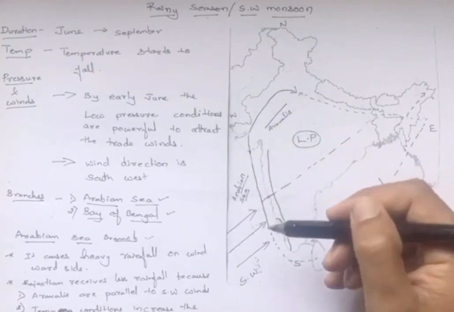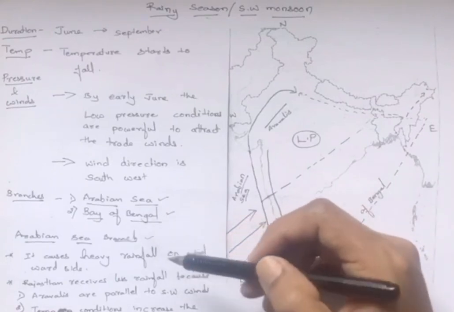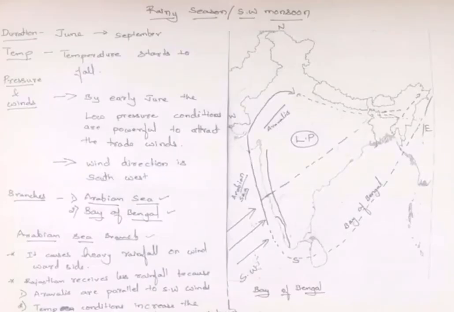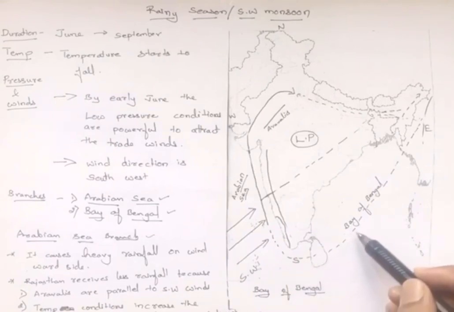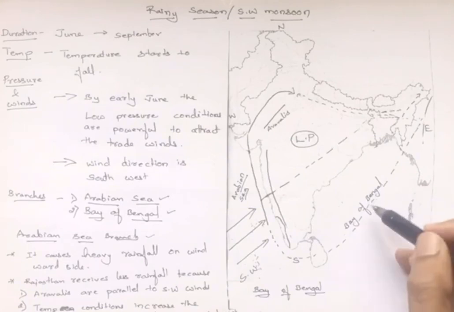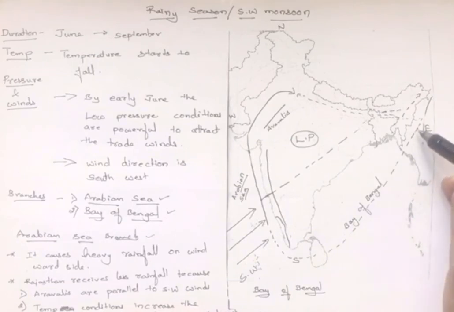Now let us see about the Bay of Bengal branch. Okay, students, the next branch is the Bay of Bengal branch. You can see over here it goes in this direction, right, and it is heading towards Myanmar. As it goes across the Bay of Bengal, this branch gives rainfall to the Andaman and Nicobar Islands. It picks up the moisture and is heading towards Myanmar.